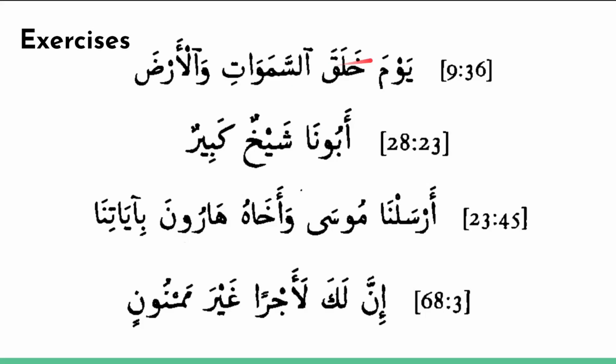Okay, and just one tip for you to remember is that this structure where the verb is used as a possessor typically happens with the word yawma and the word heen and other words related to time. That's when it usually happens. So if you see yawm, for example, then you can be on the lookout. Oh, maybe if there's a verb that comes after it, it's being possessed by yawm.